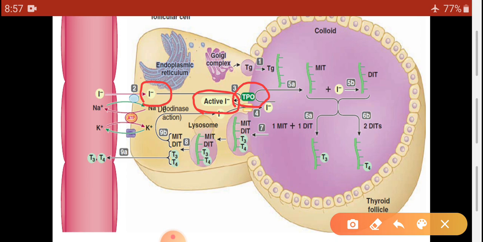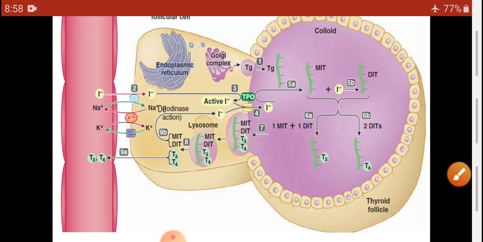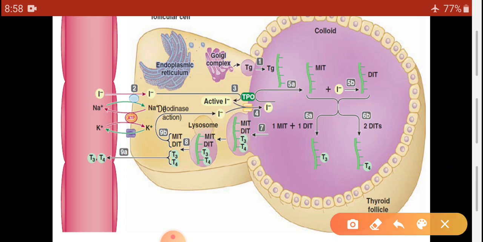This was the third step. In the fourth stage, transport of iodine into the follicular cavity, and this iodine is transported with the help of chloride pump. After transport of iodine into the follicular cavity,